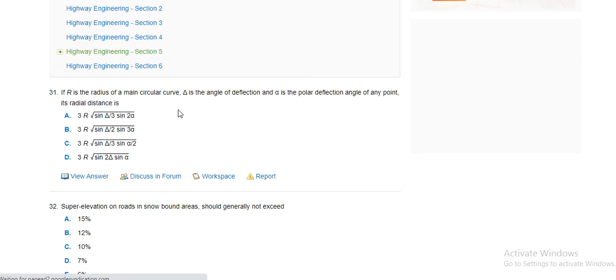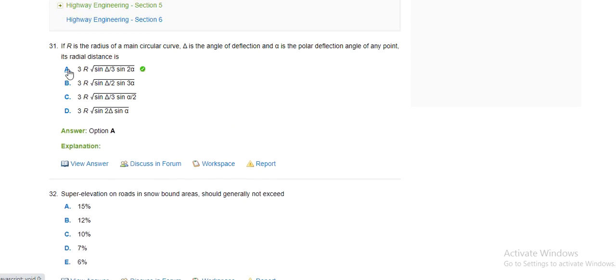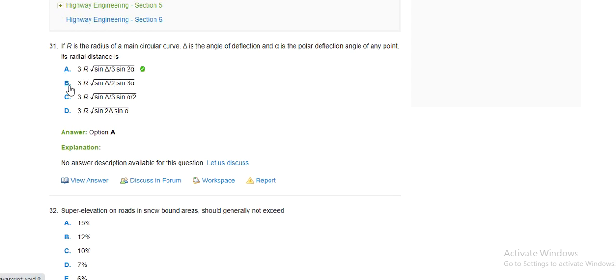If R is the radius of the main circular curve, delta is the angle of deflection, and alpha is the polar deflection angle of any point, then its radial distance is R sine delta by sine 2 alpha. So the answer is R sine delta by sine 2 alpha.